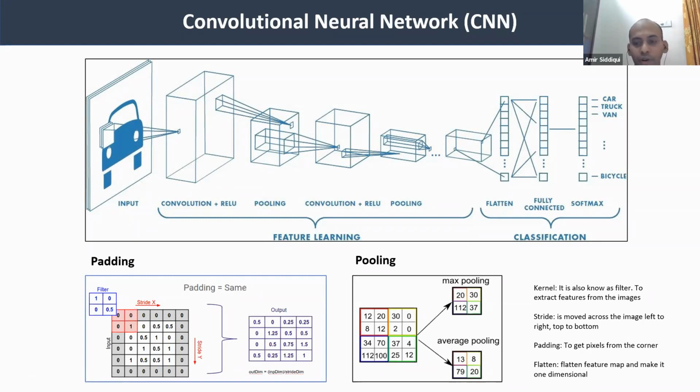So we need CNN because our raw images are very big in size. We have 5 MB, 10 MB, 15 MB, and so on. So we cannot pass the raw image to our model because it will take a lot of computation time, because we all have different images of different size. So that is not possible. That's where the CNN comes in.